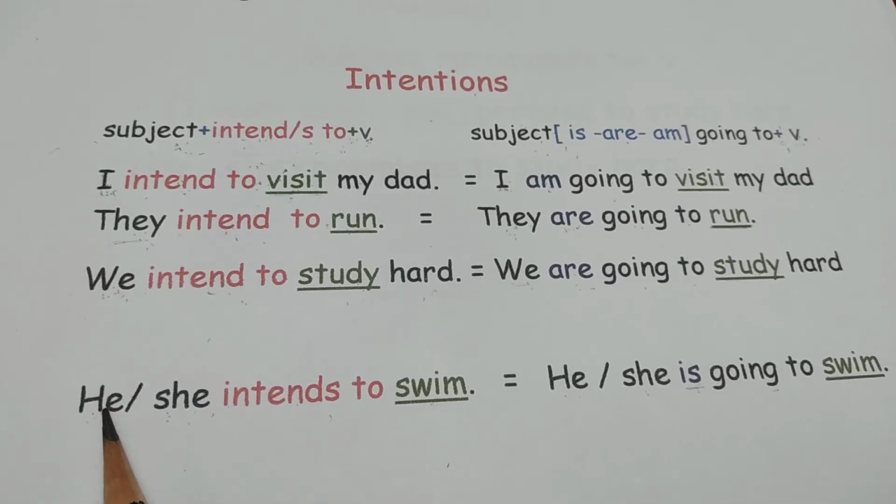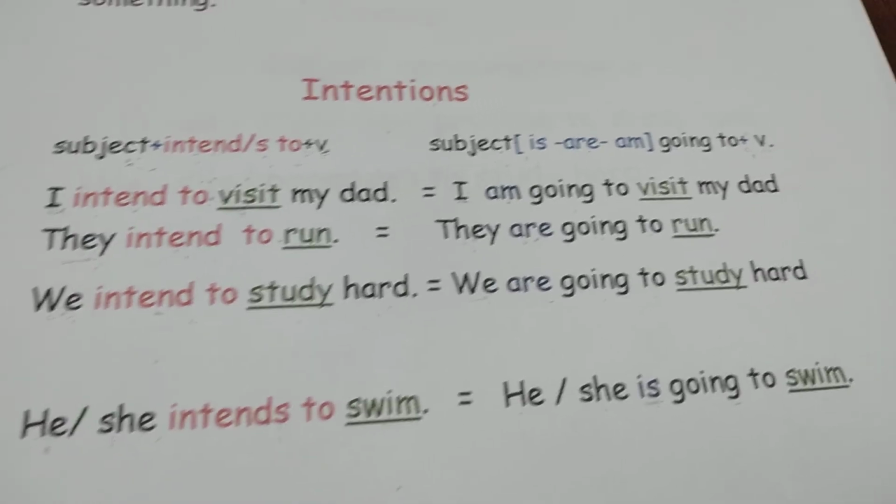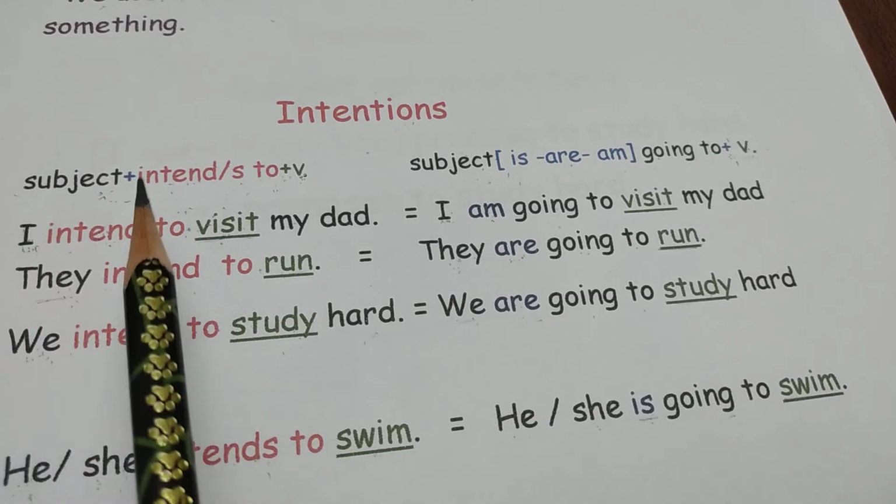But look at he or she. He intends to swim. He intends, we put S because we have he. And also she intends to swim. So if the sentence starts with he or she, we put intends, not intend. عندما تبدأ الجملة بـ he or she نستخدم intends وليس intend. This is the first form.